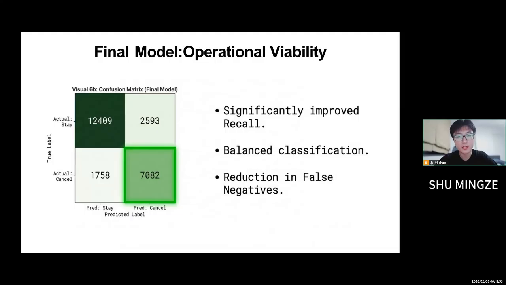Finally, we look at the operational viability in slide 14. The confusion matrix shows a dramatic improvement. We significantly increased recall and achieved a much more balanced classification. By drastically reducing false negatives, the model has been transformed into a robust operational tool. It now allows hotel management to confidently intervene early on predicted cancellations to recover potential revenue.